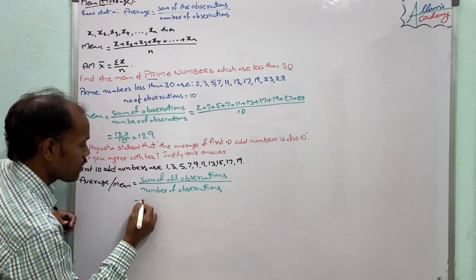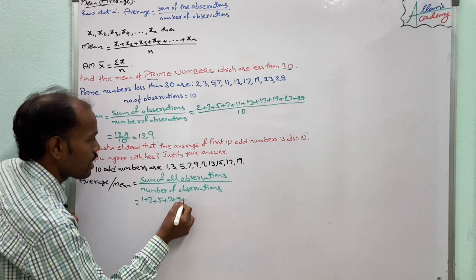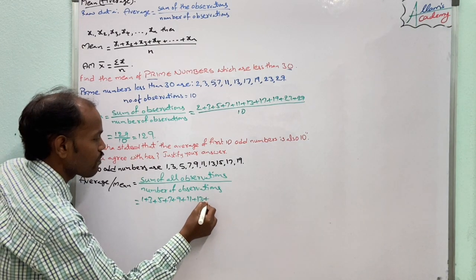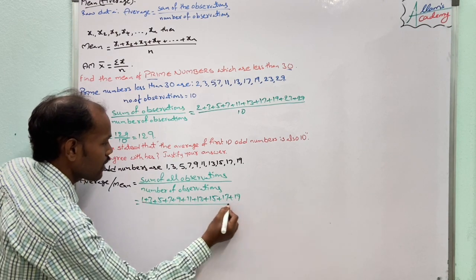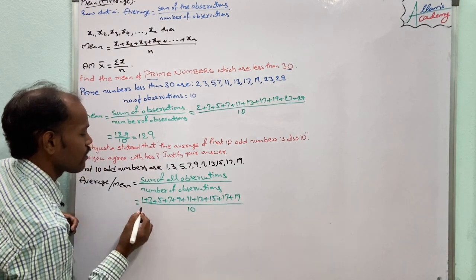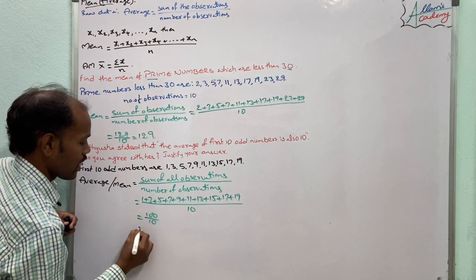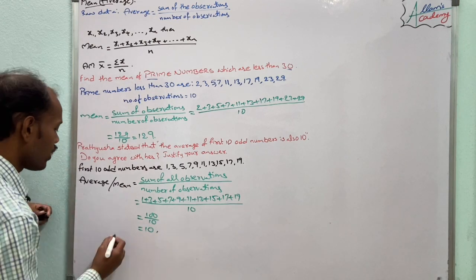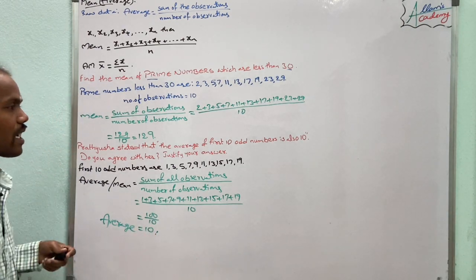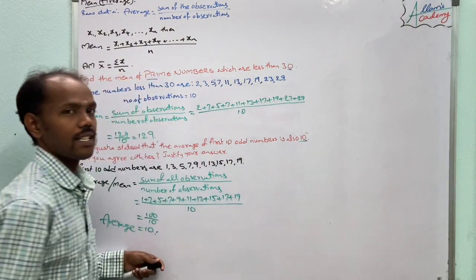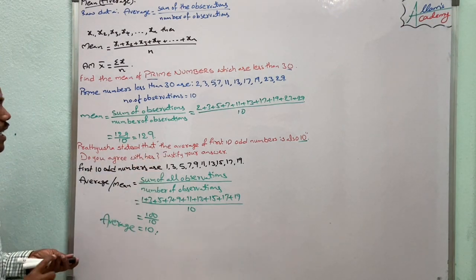Here the sum of the observations is 1 plus 3 plus 5 plus 7 plus 9 plus 11 plus 13 plus 15 plus 17 plus 19, by the number of observations, 10. The sum of all these terms equals 100. 100 by 10 equals 10. So the average of the data is 10, and here it is also given as 10. So Pratyusha's statement is correct.